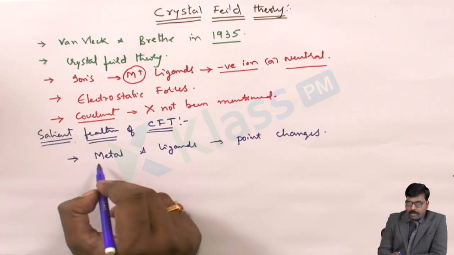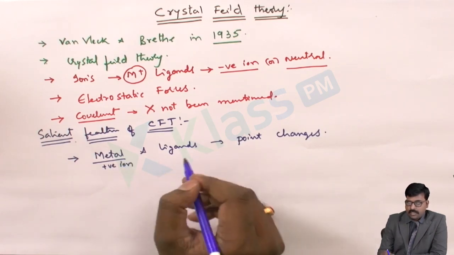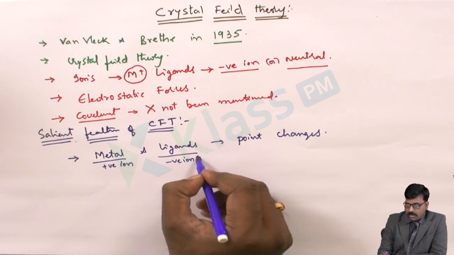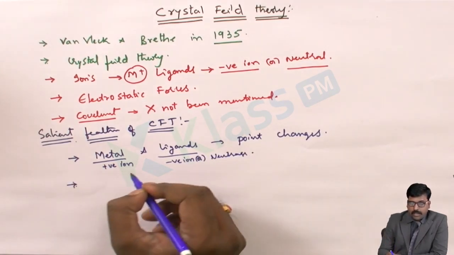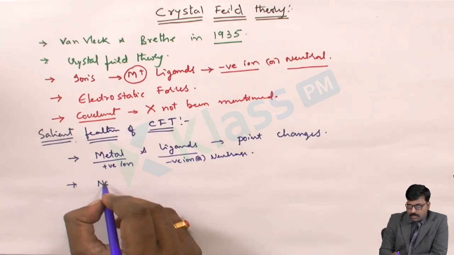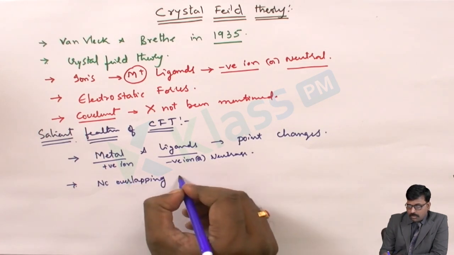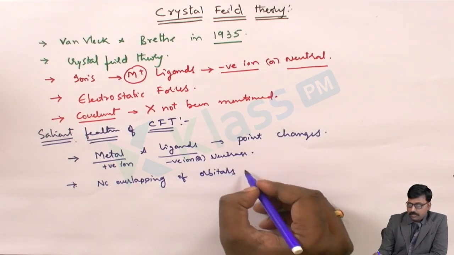That means the metal is a positive ion as a point charge, and the ligands may be negative ions or neutral point charges. Unlike valence bond theory, there is no overlapping of orbitals.